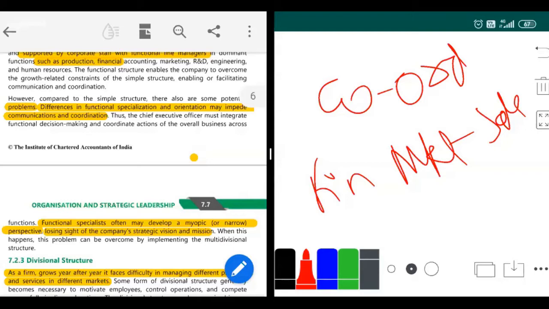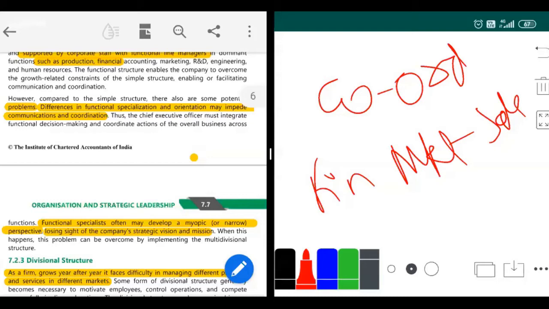So what each function will try to do is be the best. If the finance function wants to be the best, it will make sure that it keeps more money with itself, because it can get a good name with the owner. Whereas if finance doesn't give money, the marketing department will go down. Then the marketing department will fight with the finance department. So these kinds of communication and coordination problems might come, which is a major drawback. Every function will think about its own benefit only.